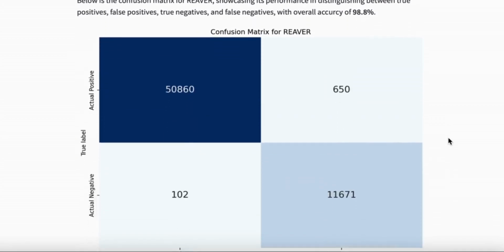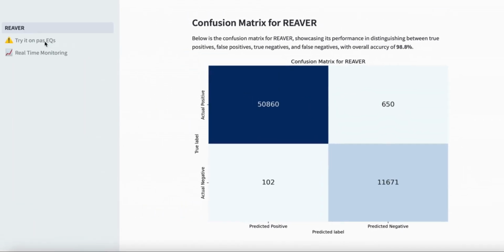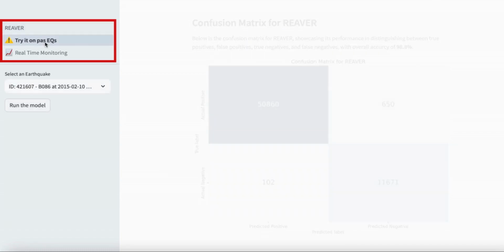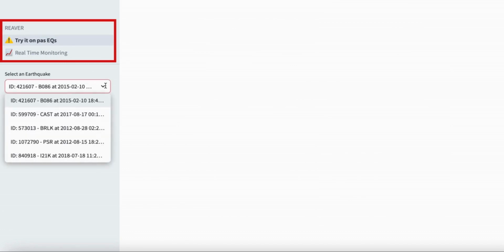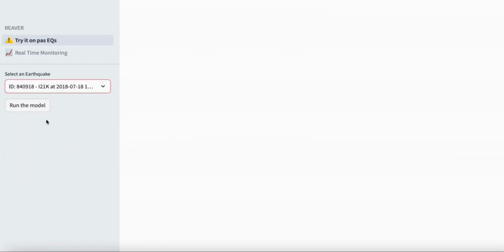This web-based implementation allows users to engage with the system in 2 critical ways: real-time application for continuous seismic waveform monitoring and past earthquake analysis, enabling users and seismologists to study historical seismic data. Let's examine a past earthquake that happened on the US West Coast in July 2018.